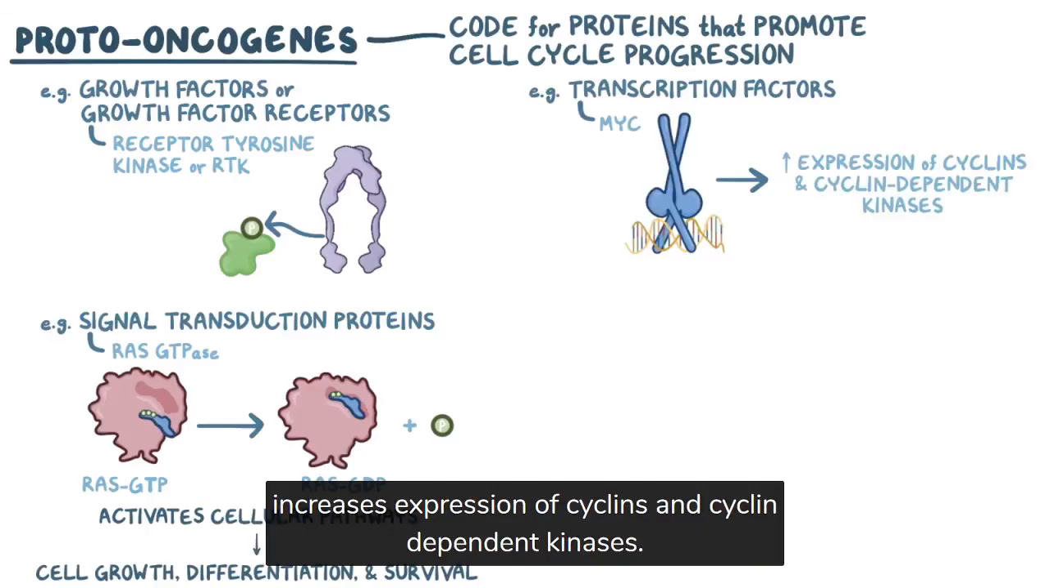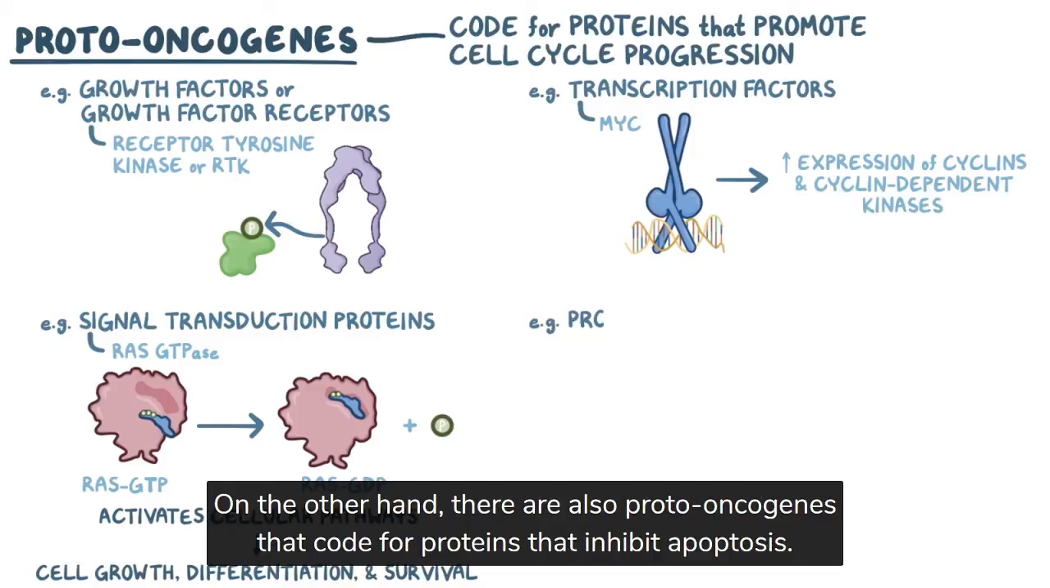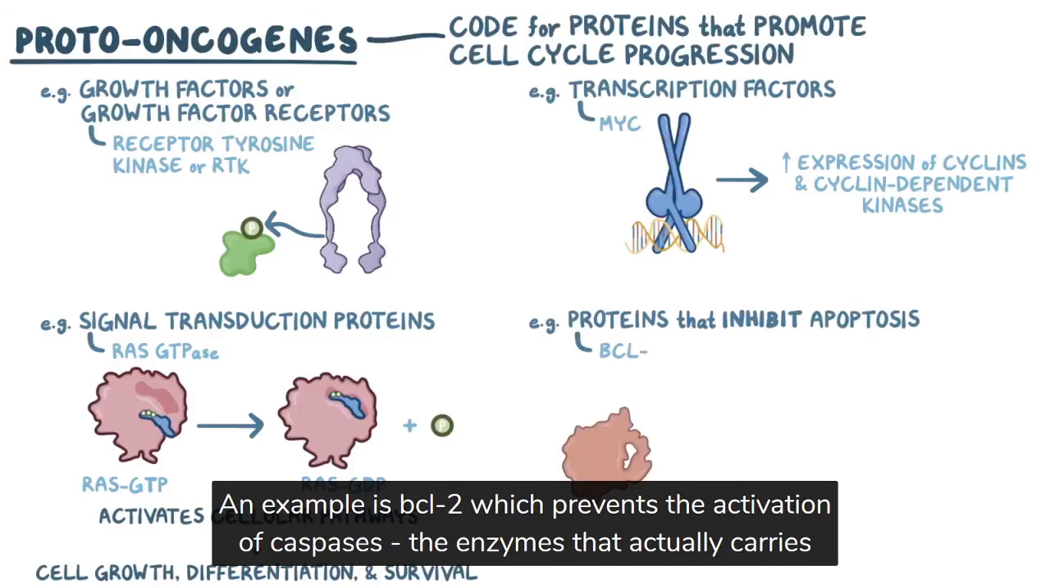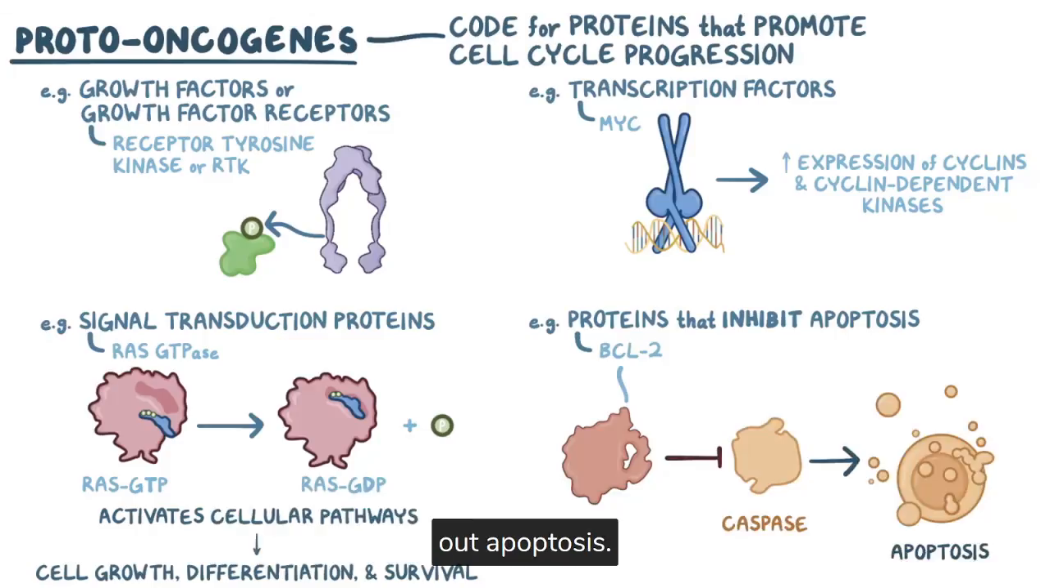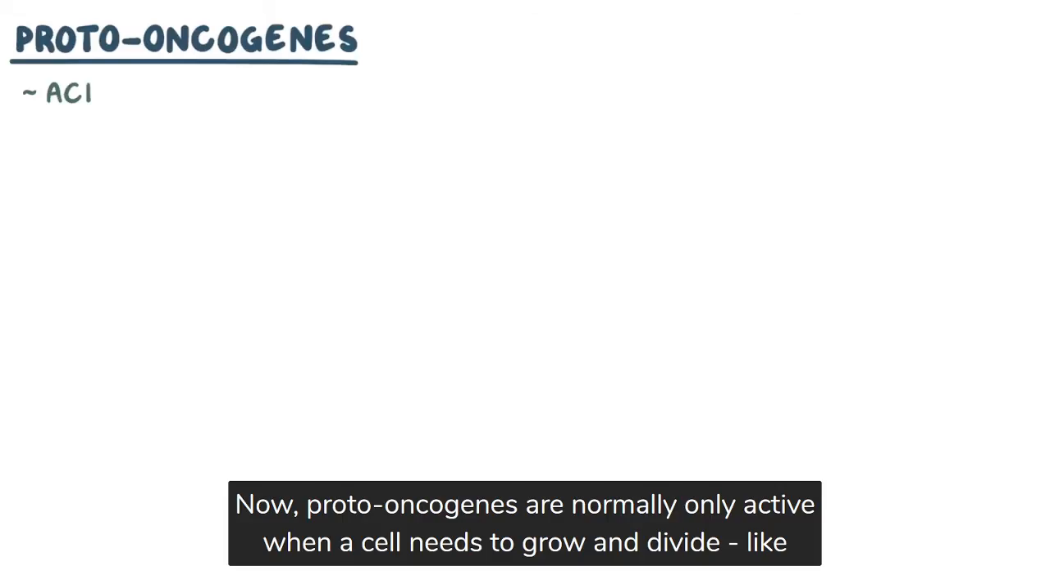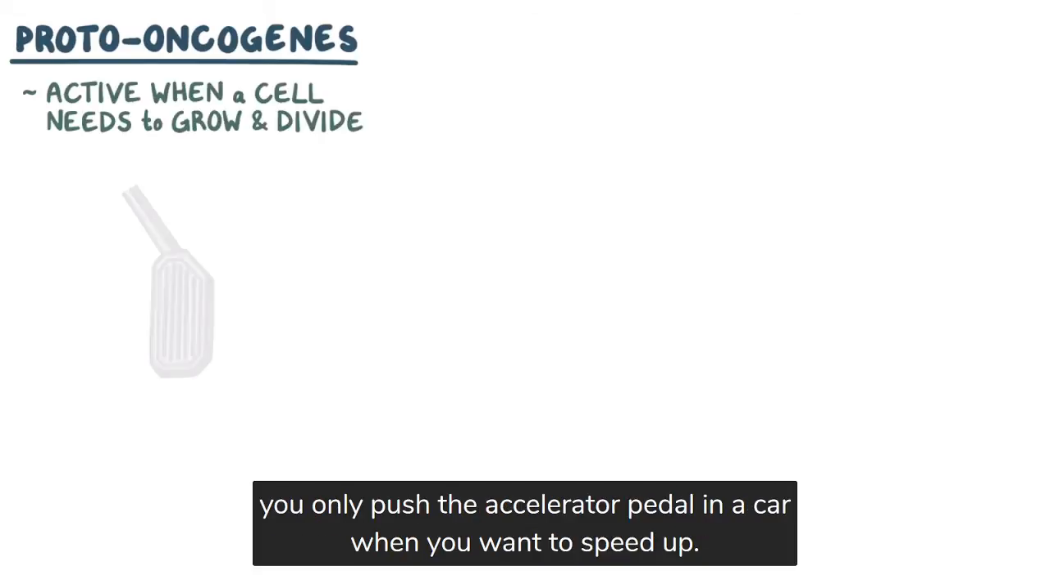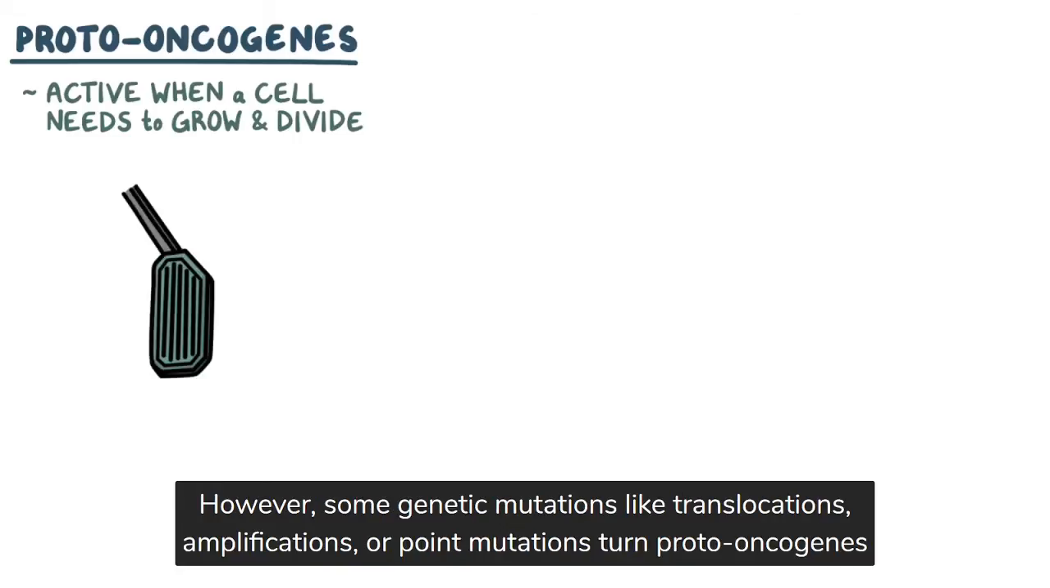On the other hand, there are also proto-oncogenes that code for proteins that inhibit apoptosis. An example is BCL2, which prevents the activation of caspases, the enzymes that actually carry out apoptosis. Now, proto-oncogenes are normally only active when a cell needs to grow and divide, like how you only push the accelerator pedal in your car when you want to speed up. However, some genetic mutations like translocations, amplifications, or point mutations